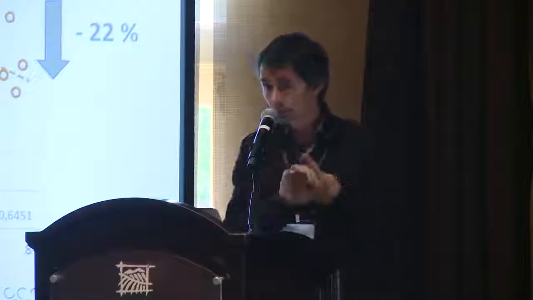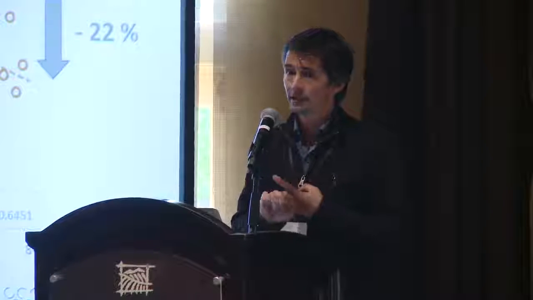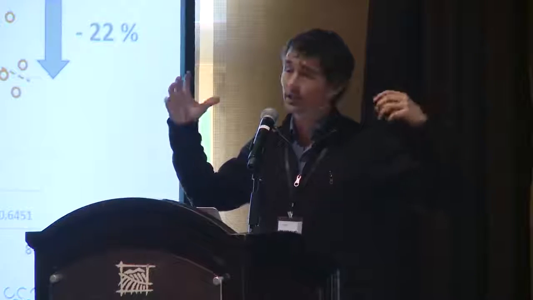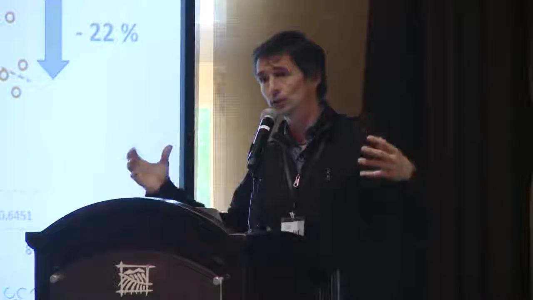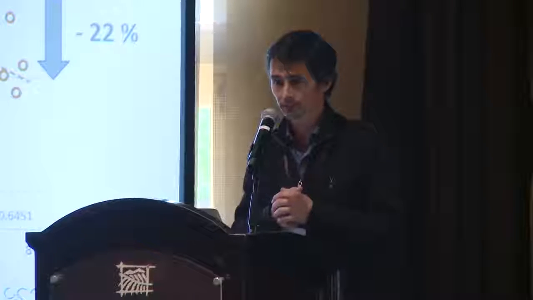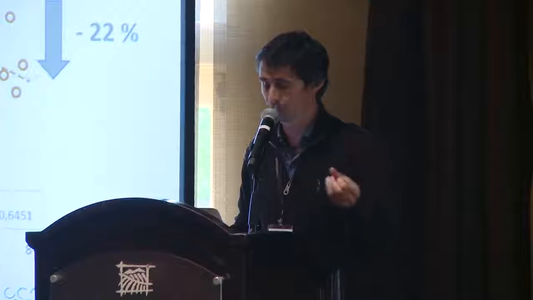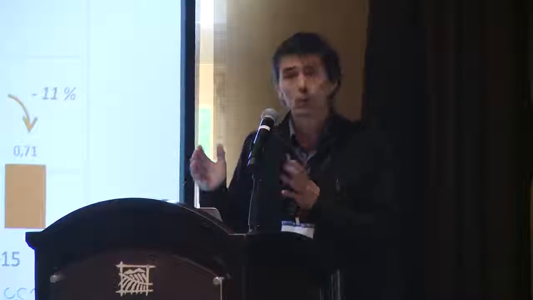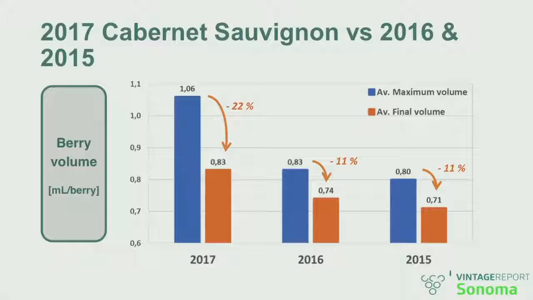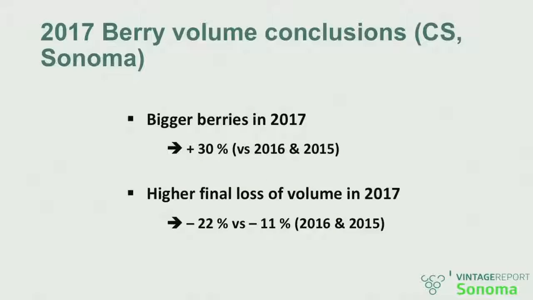And again, that is very coherent with what Mark was saying about the pressure exerted by those late season heat spells. And that is also very well aligned with what I was saying earlier, that greater crop coefficients are more at risk of late season water deficit. This data seems to corroborate, with a different method at the berry volume level, a similar phenomenon. Actually, you see that over the last 2 years, we were losing berry volume, sure, that's expected, but twice less. And we had also lower crop coefficient. So you see how I am trying to connect the dots here between the plant and the fruit through Nicolas' presentation. So this is the second take-home.